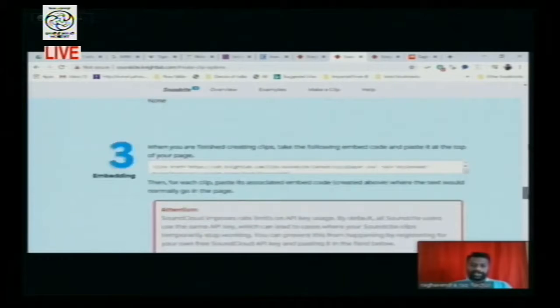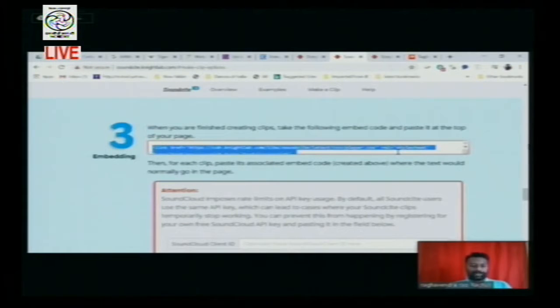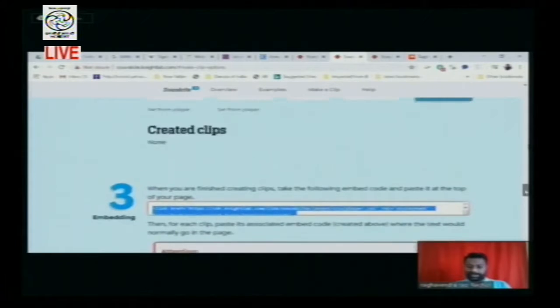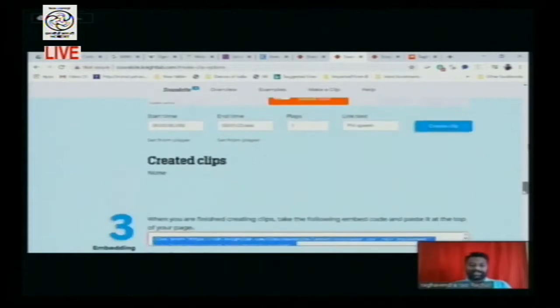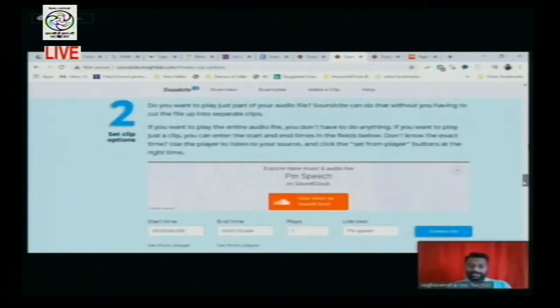So like this, once you have created the clip, you will get a link. You need to post this link on your website where you have a text of the PM speech. So when there is a PM speech text, if you click on it, basically it gives you the speech of the PM. That is how it normally works. But I could not explain this elaborately because of the constraint of time, so I will explain it when I get a chance next time.